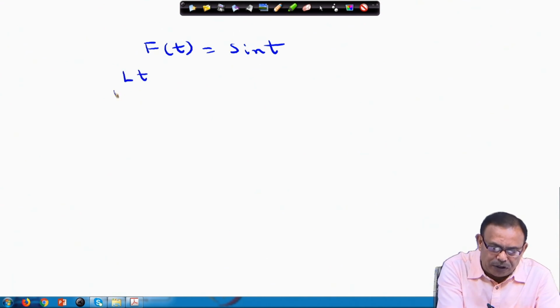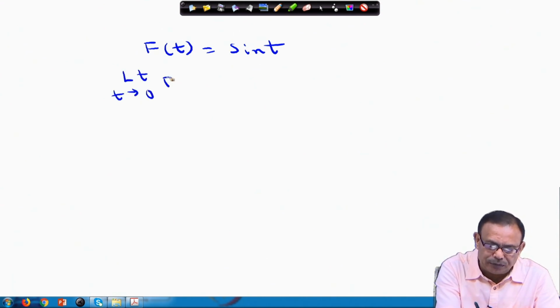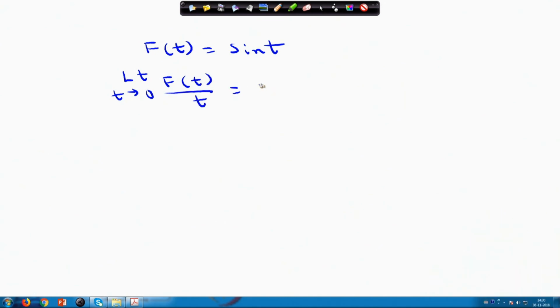You know that limit t approaches 0 of f(t) by t, which equals limit t approaches 0 of sin t by t, which equals 1, and also your f(0) is 0. This is required for the theorem.